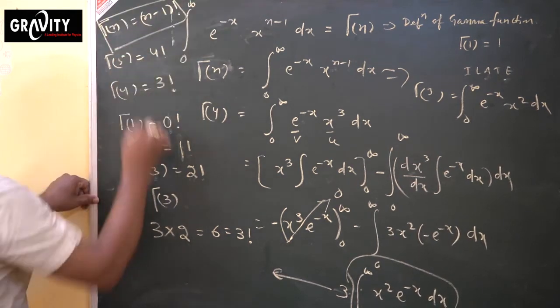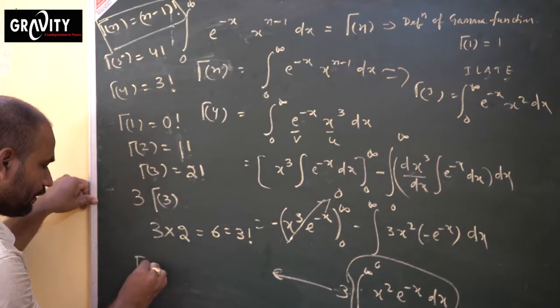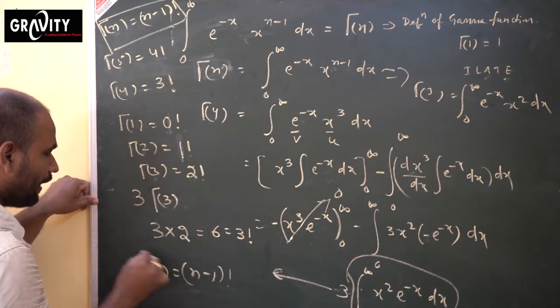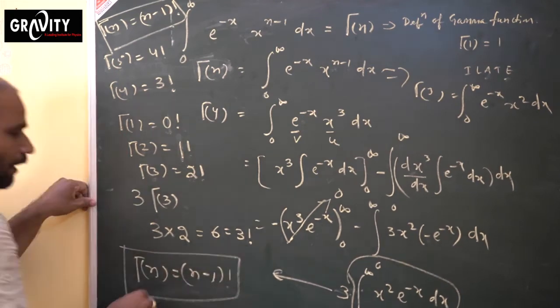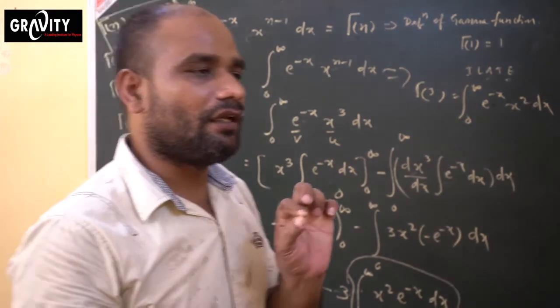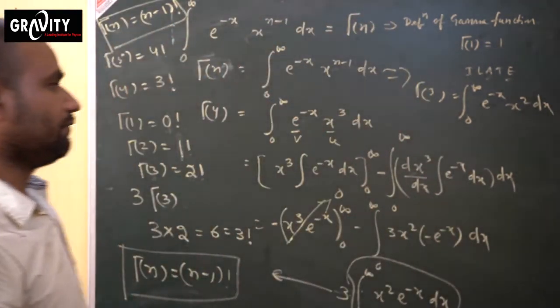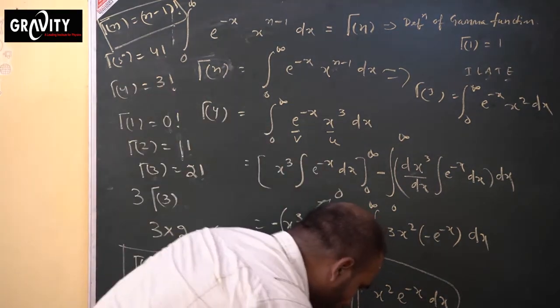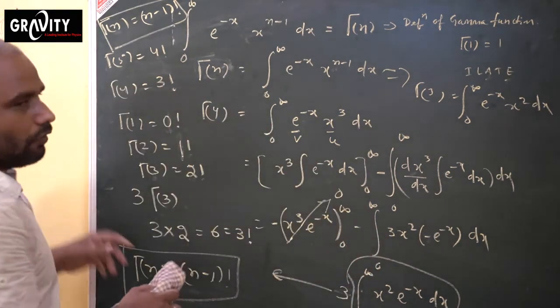Hence, gamma n equals your n minus 1 factorial. Hence, from the beginning I have already told you that the gamma function is a factorial function. Okay, so these are the situations. Now we'll go on. Okay, note it down.